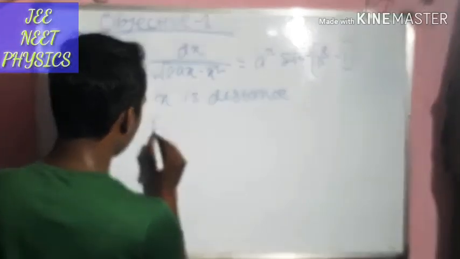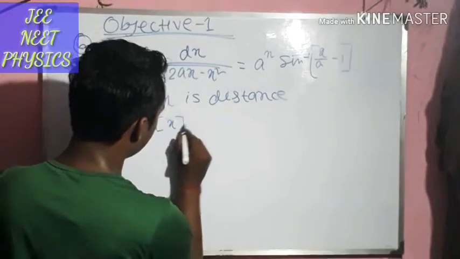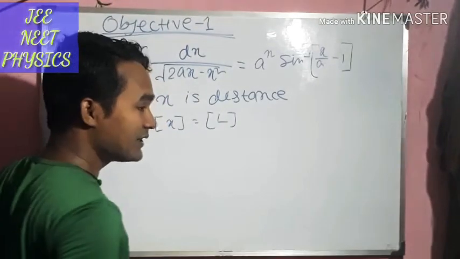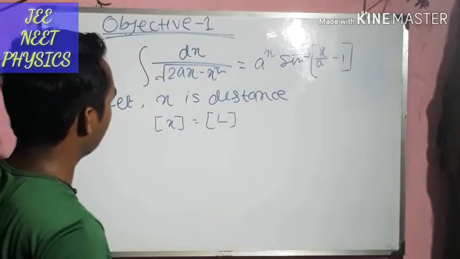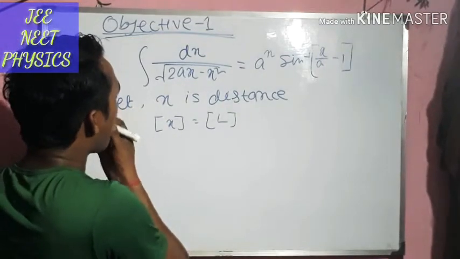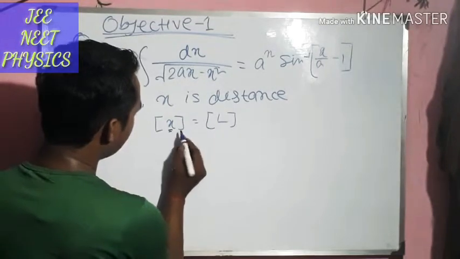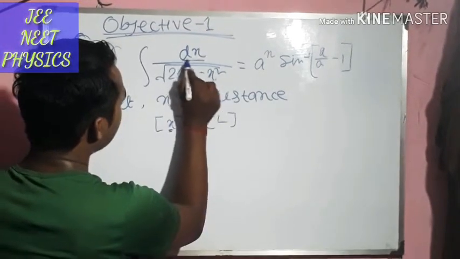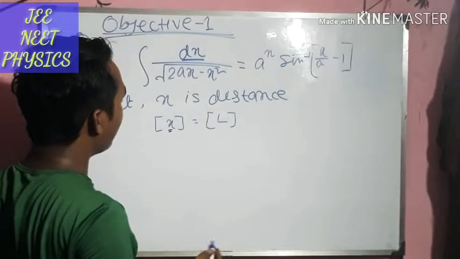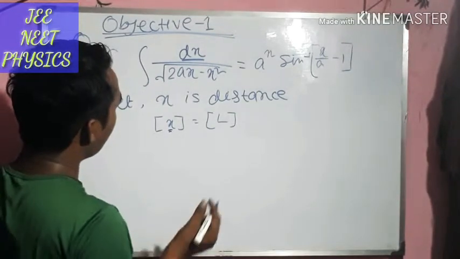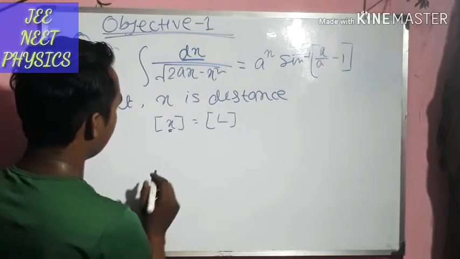So dimension of x is L. Now if x is distance, then dx is an elementary distance, a very teeny small distance.